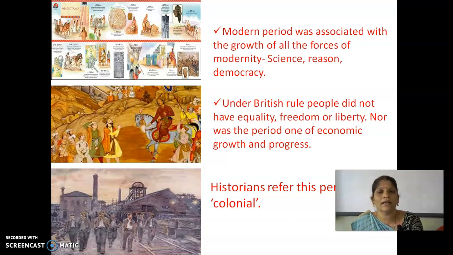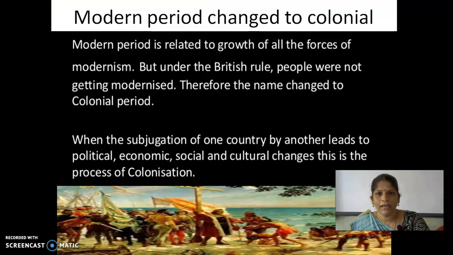Children, in the Britishers' period, there was no equality, freedom, or liberty. Next, the modern period changed to colonial. Modern history, medieval history, lasted till the kings' period. In the medieval history itself, the Britishers entered our country. Slowly, they captured all the areas and brought them under their control. So the modern period changed to the colonial period.